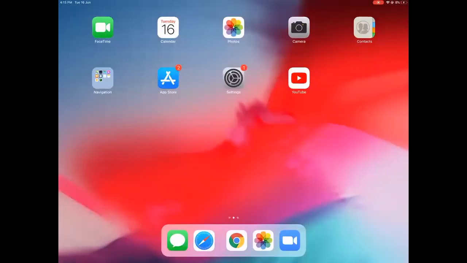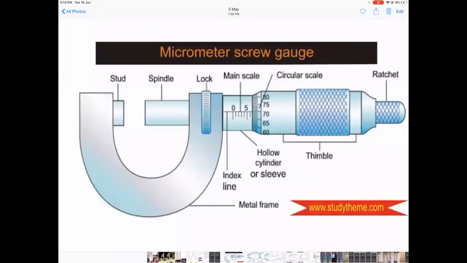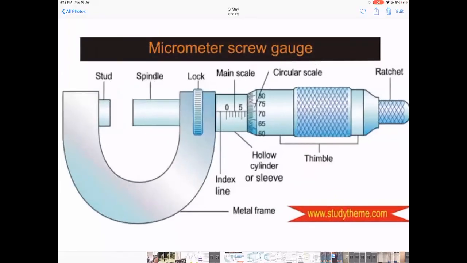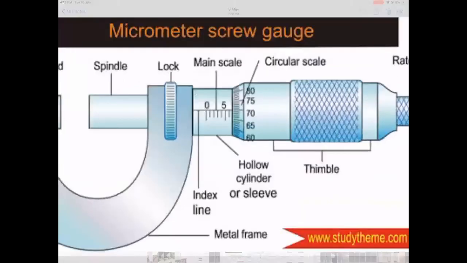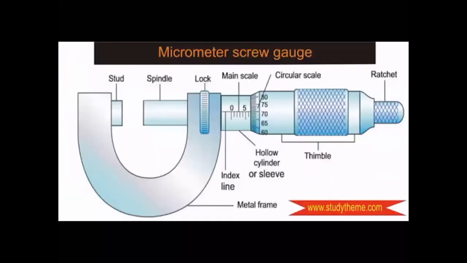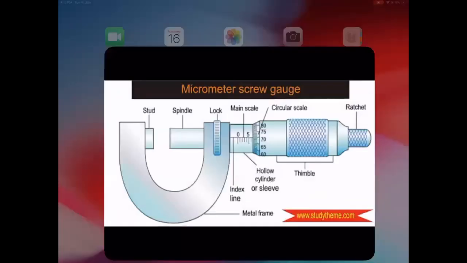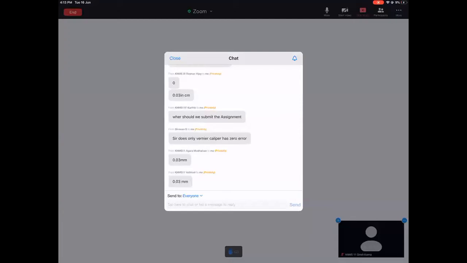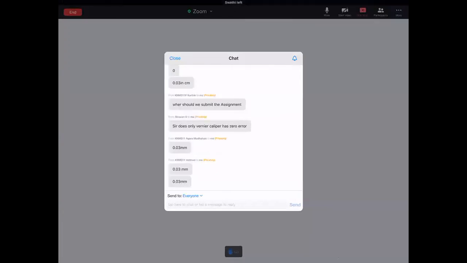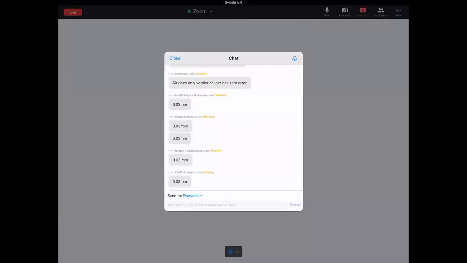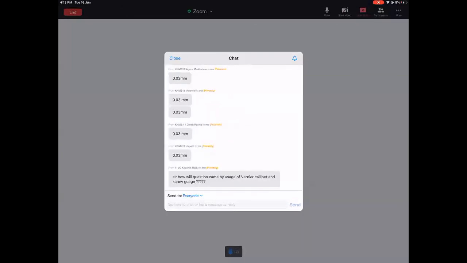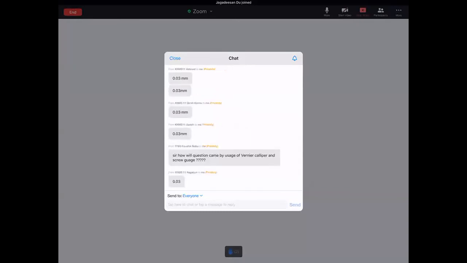Please understand, friends, I am going to move this part here. So when I move that, I will slide on the main scale. Now, if I rotate it one full time, I travel 3 millimeters. And my question to you is, what is the least count? Yes, Vetrivel, it is 0.03. I want the others. Yes, Javed, it is 0.03. First don't worry about the questions. First you understand it, then we will go through everything.